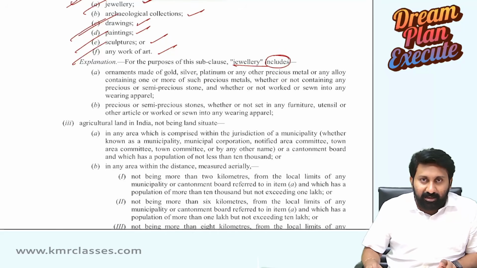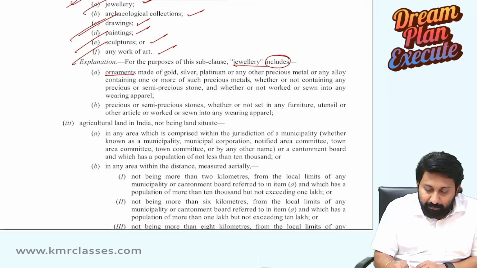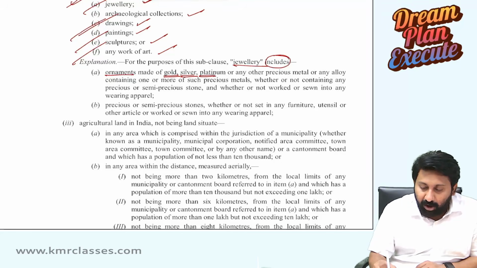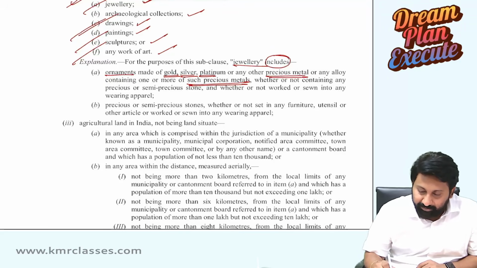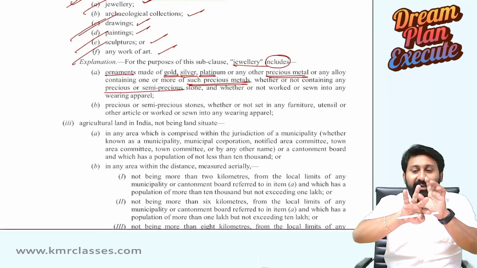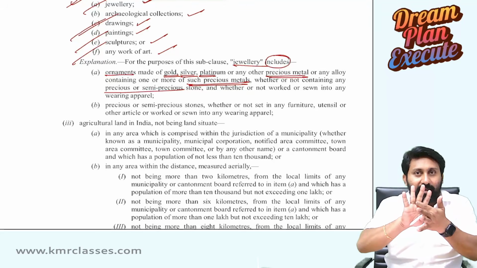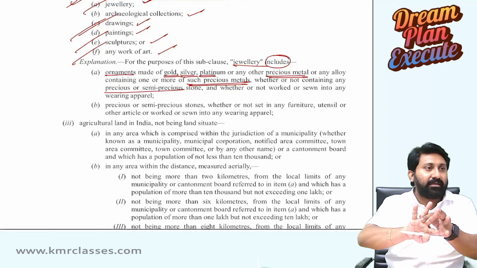Jewelry, you know, also includes these: ornaments made of gold, silver, platinum, or any other precious metal, or any alloy containing one or more of such precious metals, a mix of gold, silver, etc., whether or not containing any precious stone. A ring is there, it contains a diamond. It is a gold ring. Even without this diamond, it is jewelry only.